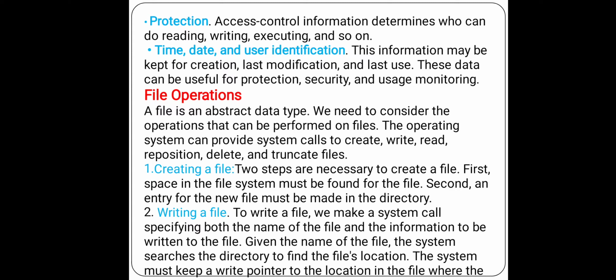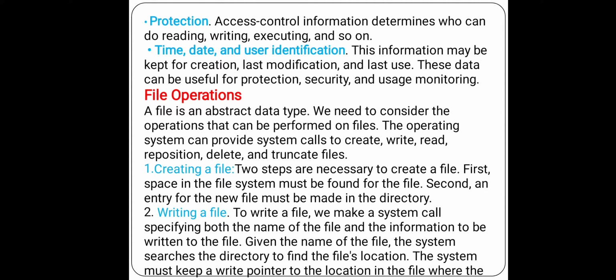They are called inside, and only then is it possible to work. Here also the operating system provides system calls to create, write, read, reposition, delete and truncate files. For each and every operation, the operating system provides separate system calls.